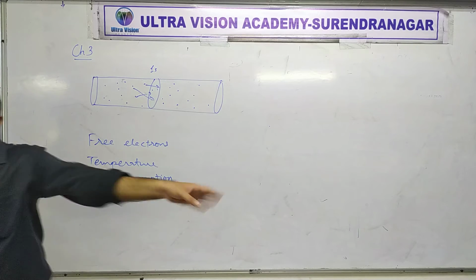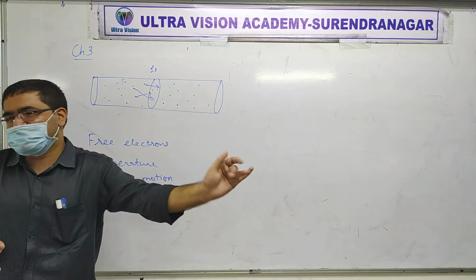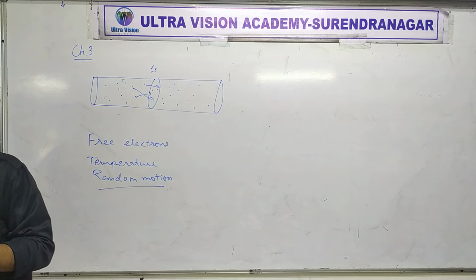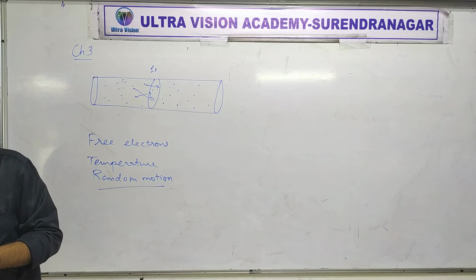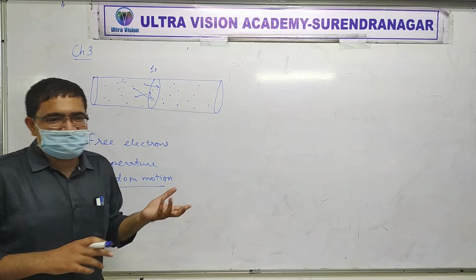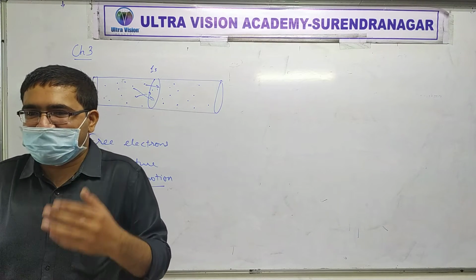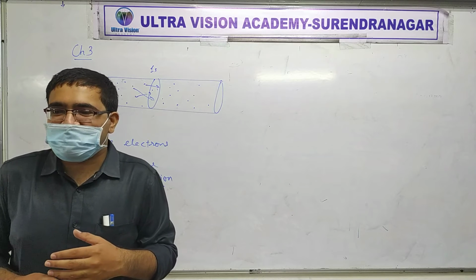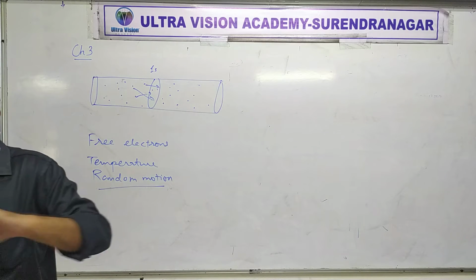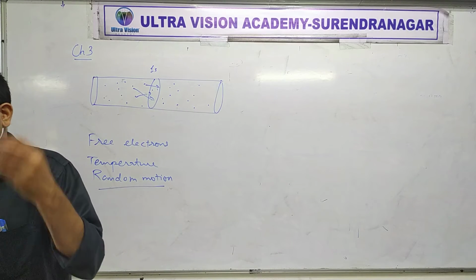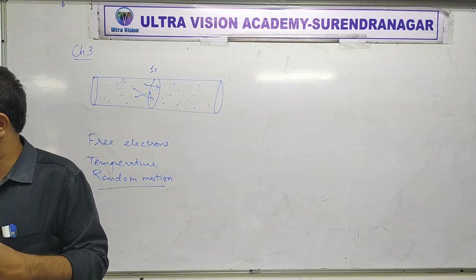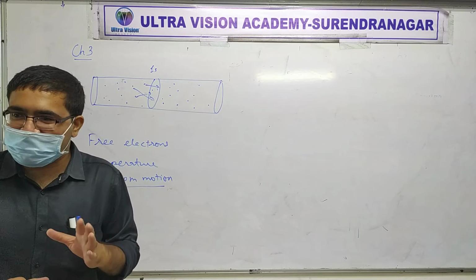So if 1000 go from left to right, in the same time 1000 will also go from right to left. Is that okay? Actually, I'm just saying 1000 because 1000 is easy to speak. The actual number would be more like 10 raised to 25. Is that okay? Because if you take a metal wire, then it has so many atoms and so many electrons, free electrons. Is that clear? Sure? You got there?